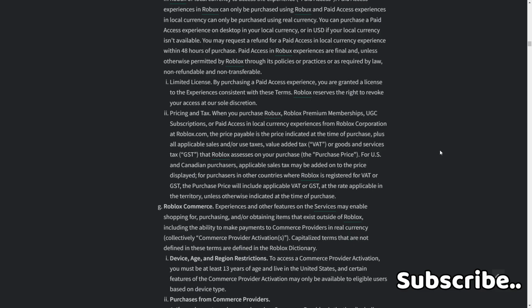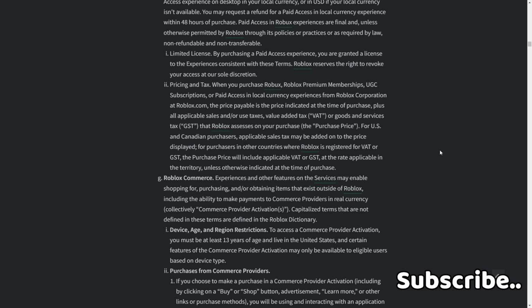G. Roblox commerce experiences and other features and the services may enable shopping for, purchasing, and/or grabbing or obtaining items that exist outside of Roblox, including the ability to make payments to providers in real currency, collectively, commerce provider activations. Capitalized terms that are not defined in these terms are defined in the Roblox Dictionary. 1. Device, age, and region restrictions to access a commerce provider activation.